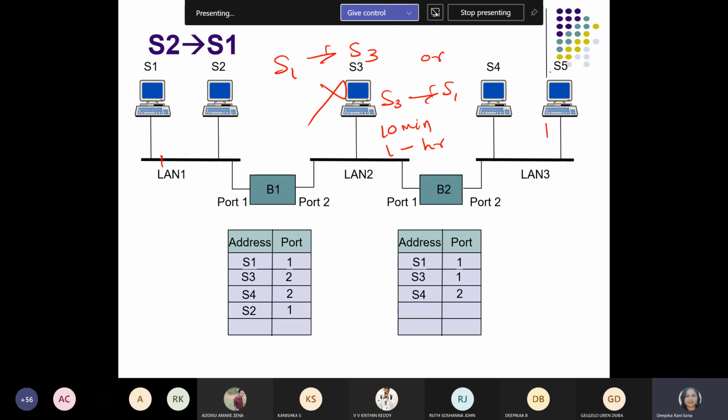How it will discard? For example, S5 to S3. It will come for the searching operation within this specified time. If S3 is not responding, S3 is not sending the signal that yes, I am available here, S5 should get the entry through port 2 of bridge 2, but it will not get the signal that S3 is available here. S3 side is not responding, but it will understand that okay, this station is faulty. And once, guys, you realize that if this S3 is faulty, this part is faulty.